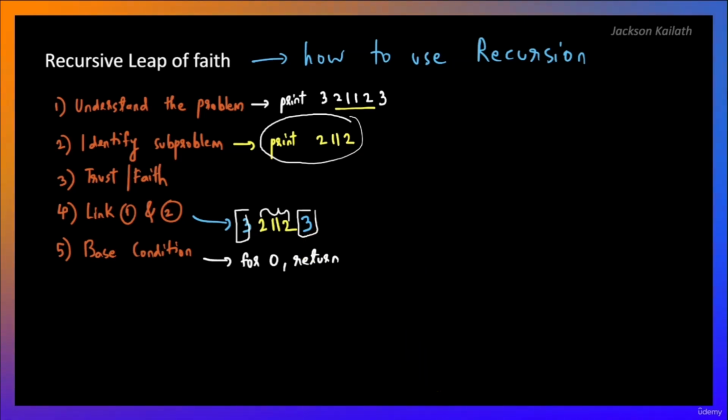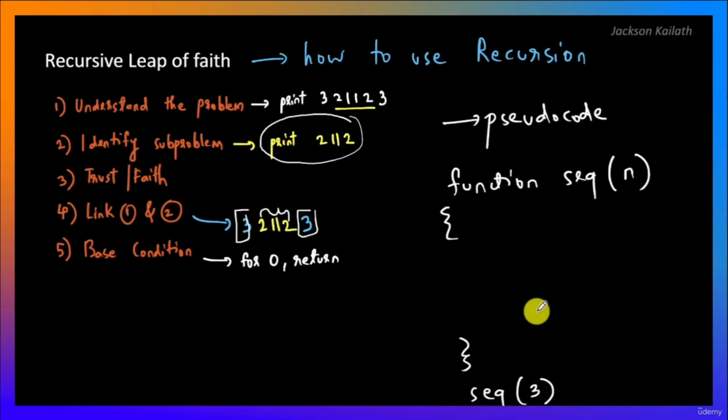Let's now go ahead and write the pseudocode for this. Let's say we call the function seek, for sequence, and we have the input n over here, and let's say we are giving 3 as the input. Now over here we are going to replace 2 1 1 2 with a recursive call to the same function, because remember, recursion is a function calling itself. So this over here is going to be written as seek with a smaller input, closer to the base condition. Let's say that's n minus 1, because if n is 3, 2 is equal to n minus 1.